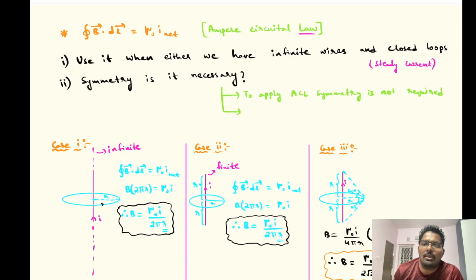The Gaussian surface that we consider there, and the Ampere loop that we consider here, need not be symmetrical. It can be anything.